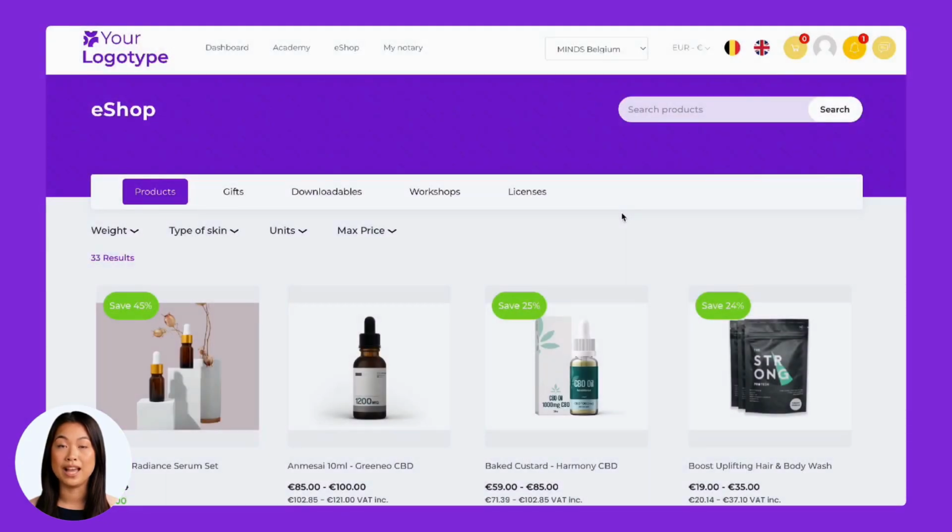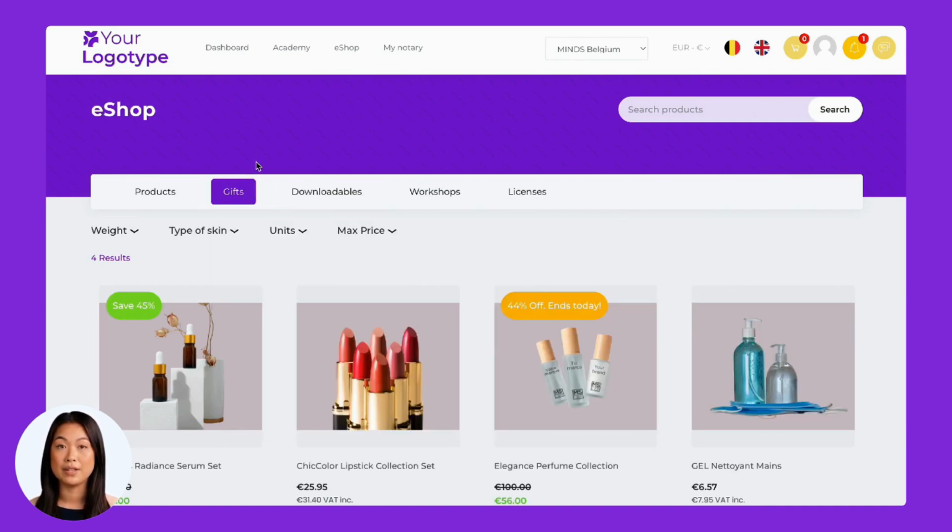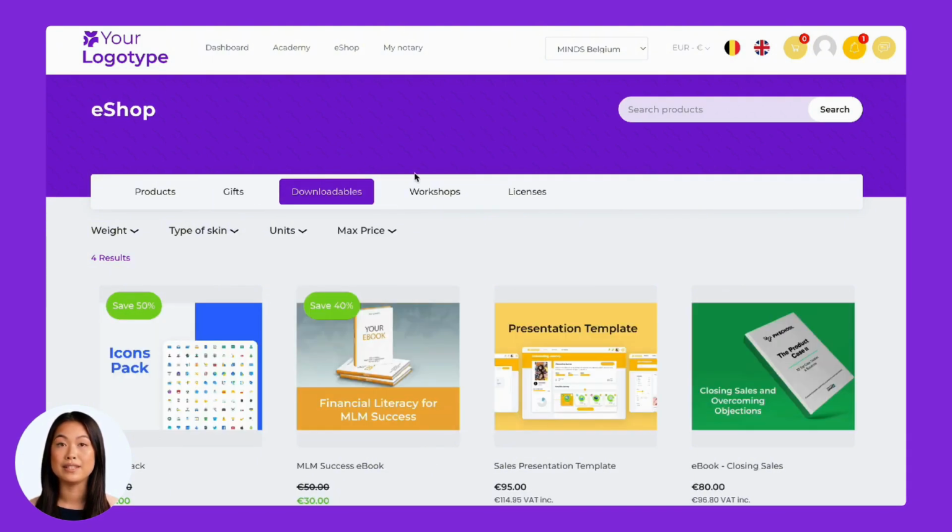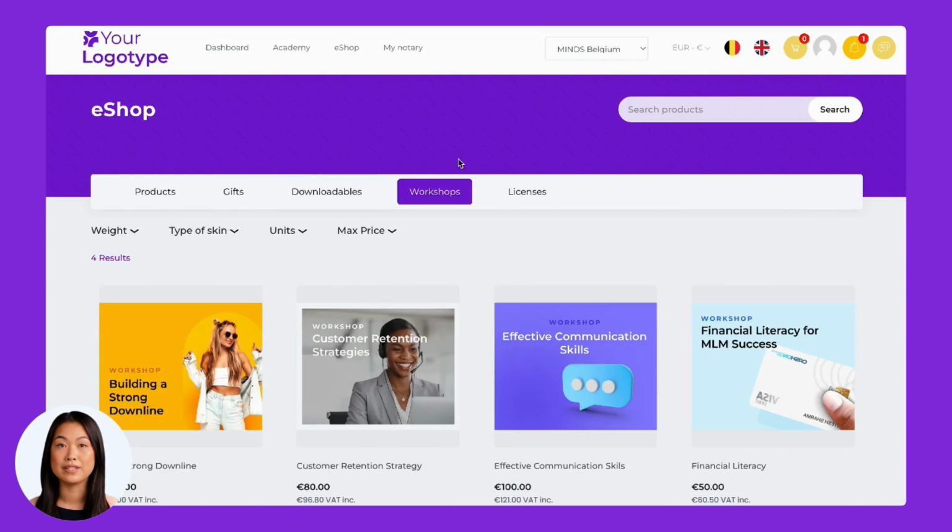Continuing with our shop, at MINDS we focused on developing a store that truly meets the unique needs of MLM businesses. Our catalog includes physical products, digital content like PDFs and videos, workshops, services, licenses for network participation, and various subscription options.